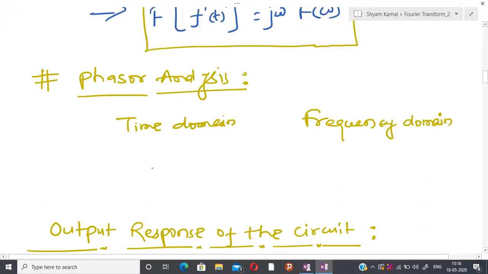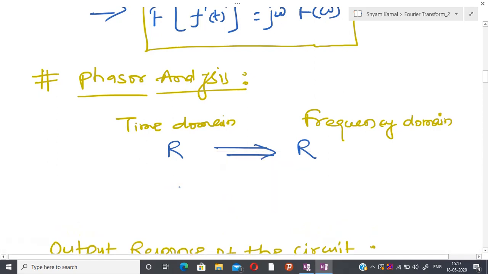Now you can see that the resistor remains the resistor, so the same thing is true here. After that I have two more components, the capacitor and the inductor. The inductor is now going to change to j omega L, and if you remember the Laplace transform, at that time we were writing s times L, when writing frequency in terms of the Laplace transform.